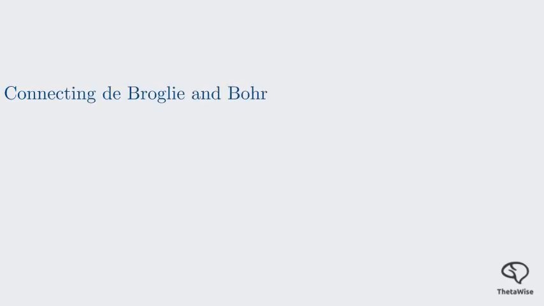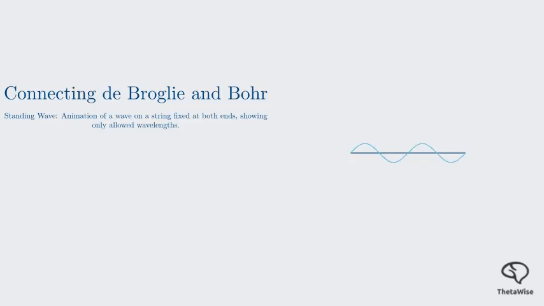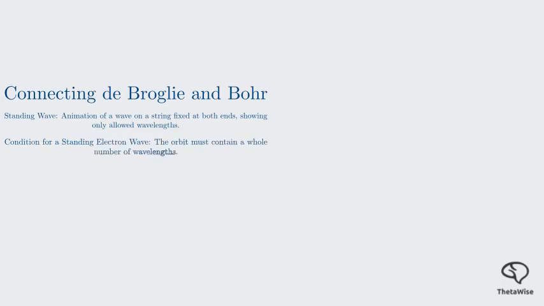So how does de Broglie's wave hypothesis explain the Bohr model? Imagine an electron wave orbiting the nucleus. For this wave to be stable, it can't just be any size. It has to form what's called a standing wave. A standing wave is a wave that oscillates in a fixed position. Think of a guitar string. It can only vibrate at certain frequencies and wavelengths. In an atom, the electron wave is constrained by the orbit. For it to be a stable standing wave, it must connect back to itself smoothly. This means the circumference of the orbit must be a whole number of wavelengths.